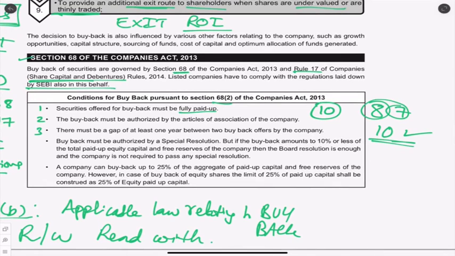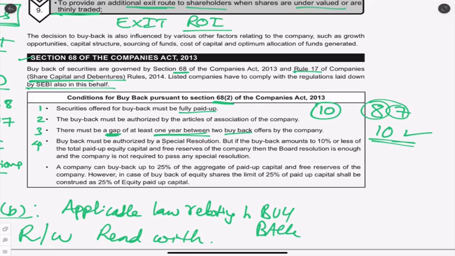There must be a gap of at least 1 year between 2 buybacks. That means if you did a buyback this year, at least 1 year should be over if you want to do a second buyback. Otherwise every month the company will say we want to do buyback. No. Section 68 says no. You can do a buyback anytime, but if you want to do it again, a 1 year gap should be there.